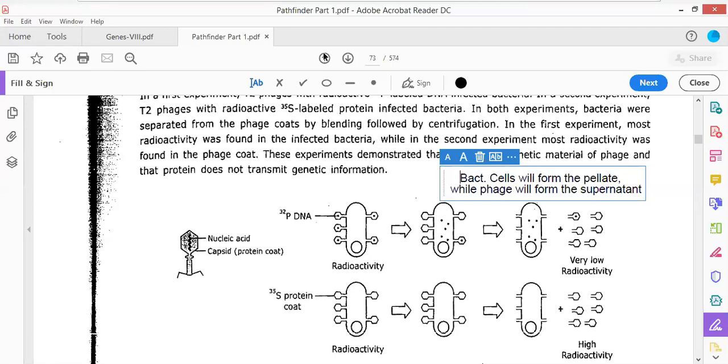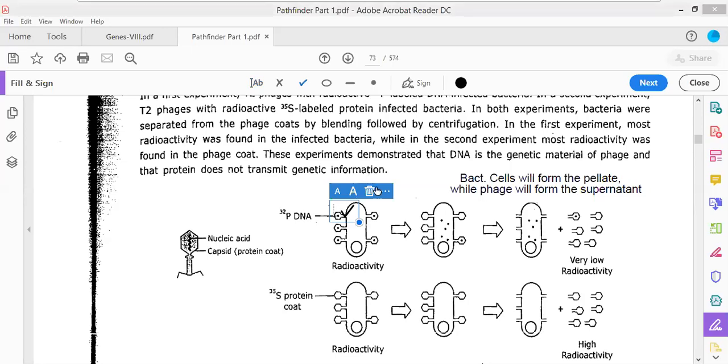Very important point. This should be highlighted, and I'm going to highlight it so that you can understand. The receptor, I'm just marking it with a tick. This receptor is referred to as the TonB receptor. I'm just writing it out.